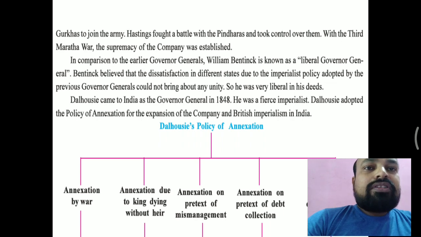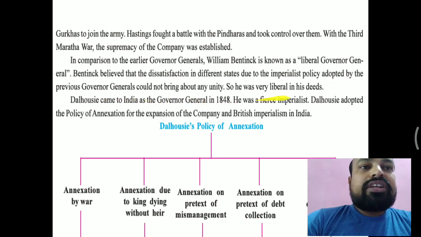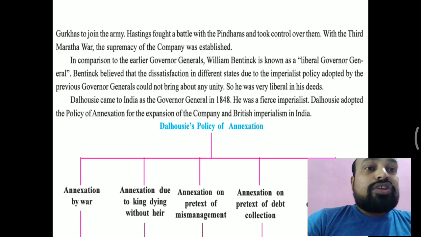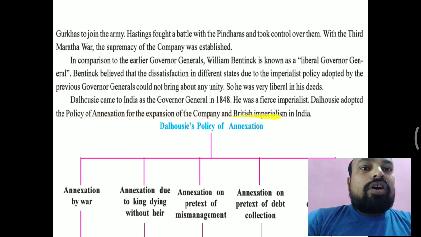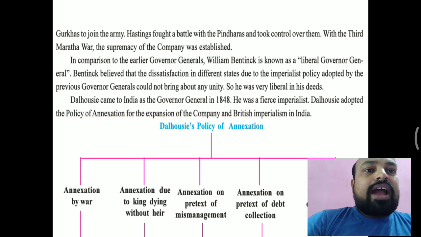After William Bentinck, Dalhousie came to India as the Governor General in 1848, and he was a fierce imperialist. Dalhousie adopted the policy of annexation for the expansion of the company and British imperialism in India.